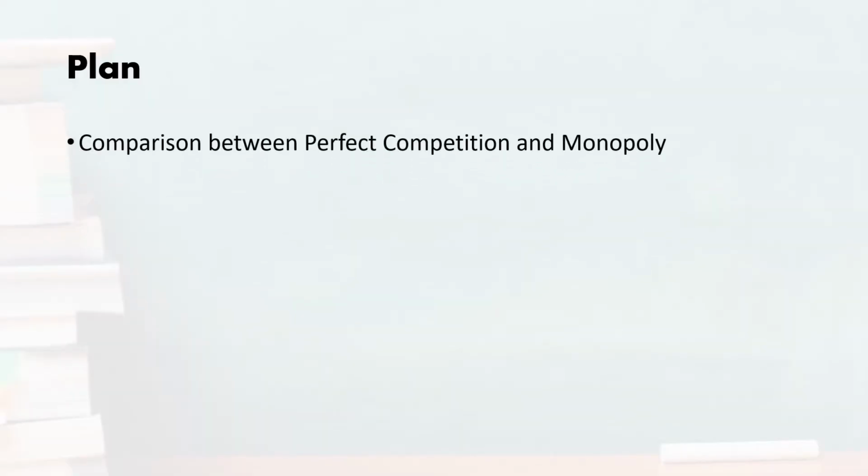So here is the plan. At first, I will give you a comparison between the perfect market structure and then the imperfectly competitive market structure like monopoly. And then after understanding that, we will move towards the computation or understanding of deadweight loss in case of imperfectly competitive market or monopoly by using some numerical examples.